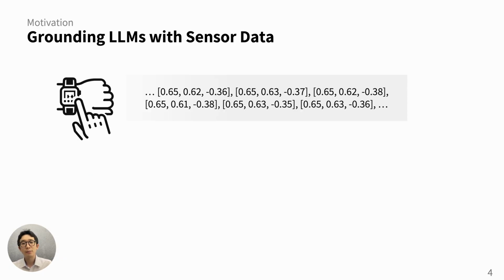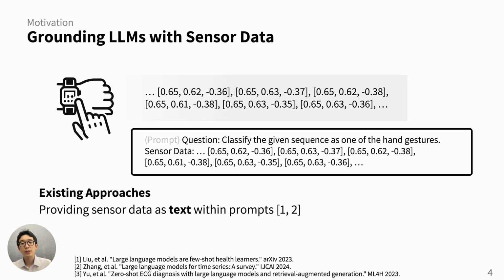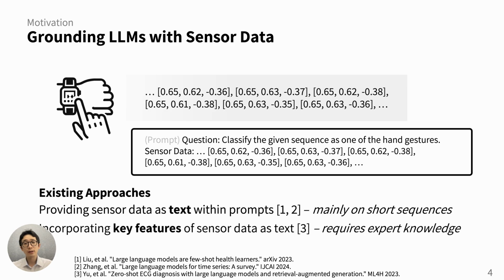Typically, sensor data is represented as numeric sequences with multiple channels. One approach is to insert this data directly into the LLM's text prompts. However, there is a problem. Real-world sensor data often results in very long sequences, but the existing work mostly focuses on short sequences, which can lead to performance issues and high costs in the real world. There have been attempts to shorten these prompts by extracting key information from the sequences, but this approach requires expert knowledge about the sensors, making it impractical for broader use.